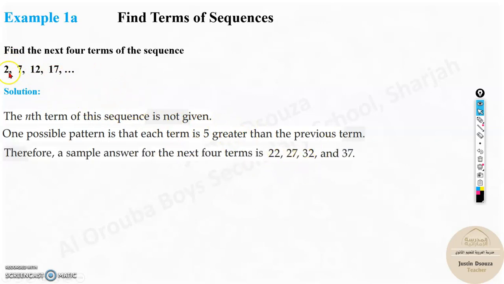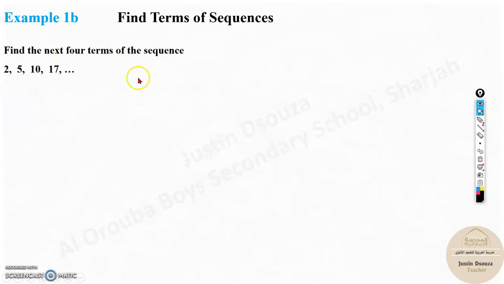So how do you find the next terms? Just keep adding 5. Add 5 to 17, it will be 22, plus 5 is 27, plus 5 is 32, plus 5 is 37. That is how we can find the next four terms.